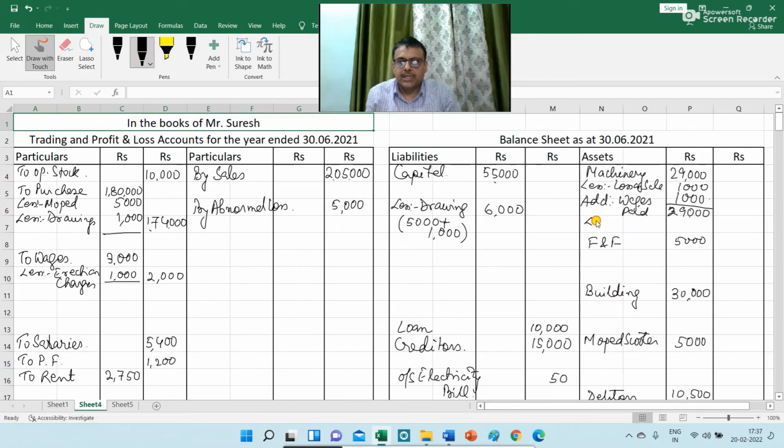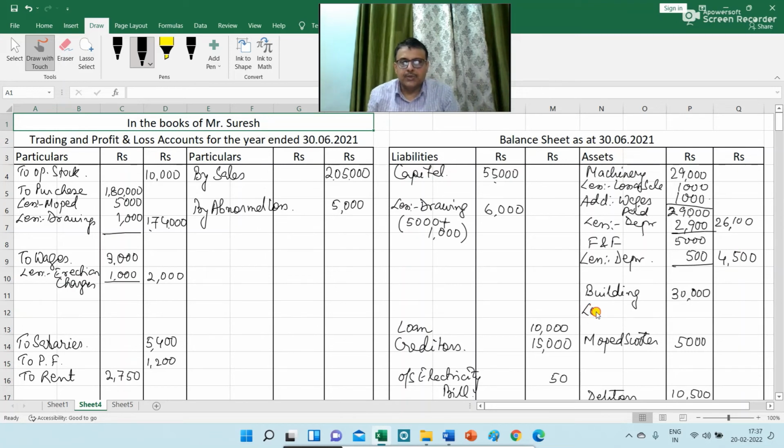So from machinery balance I am reducing depreciation 2,900. So the net balance of machinery is 26,100. Then I am charging depreciation on furniture and fittings. So less depreciation rupees 500. So the net balance of furniture and fittings is 4,500.